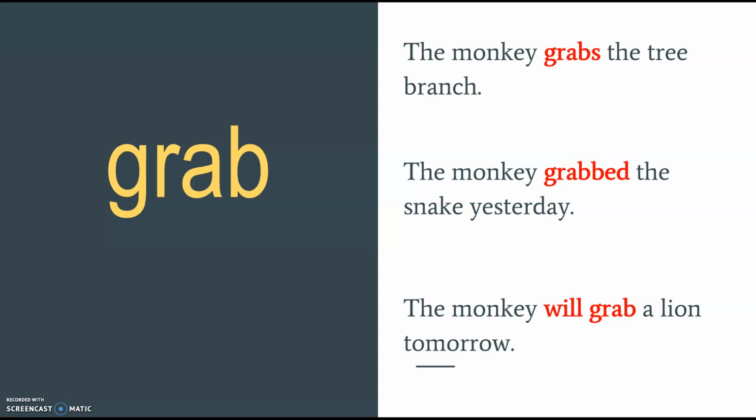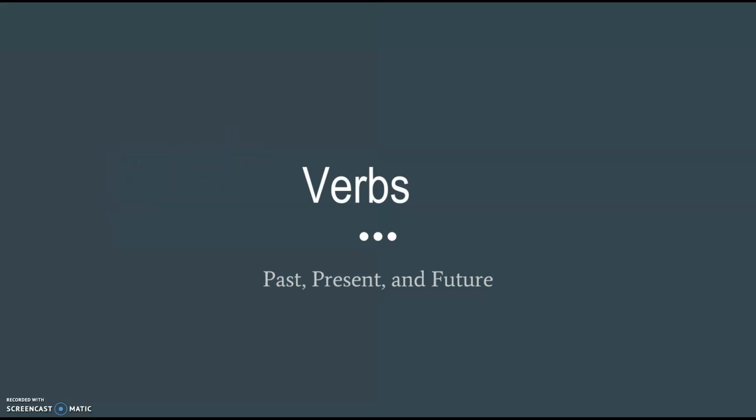So back to our verb tenses. There are 3 verb tenses. We've got past, present, and future. Past meaning that action, because that's what a verb is. A verb is an action. Past tense verb means that action already happened. Present tense means it's happening right now, or it's an action that just happens all the time. Future means it hasn't happened yet, but it will.